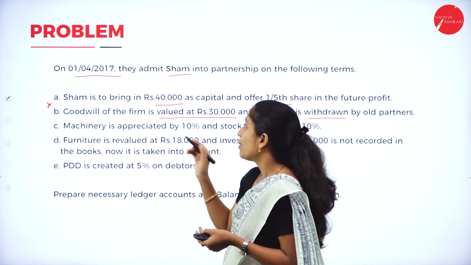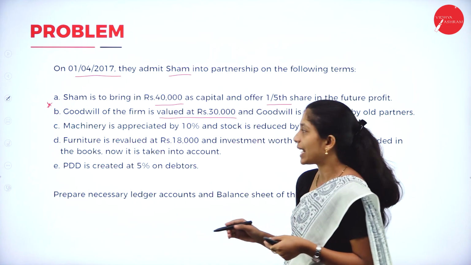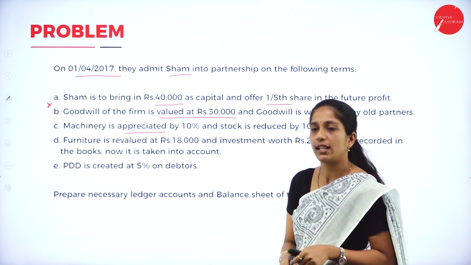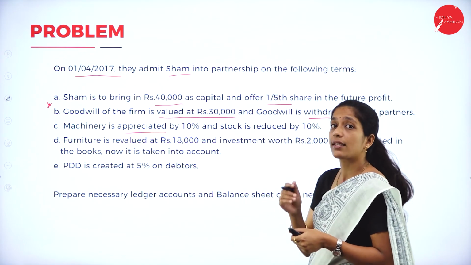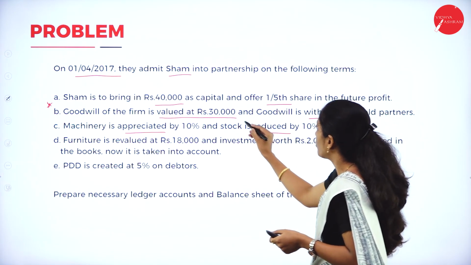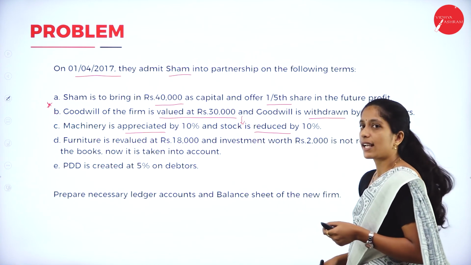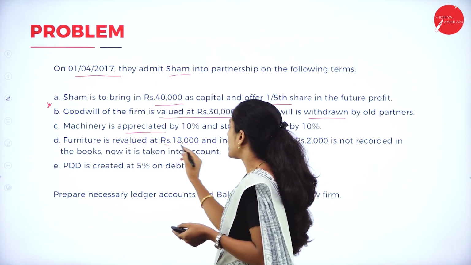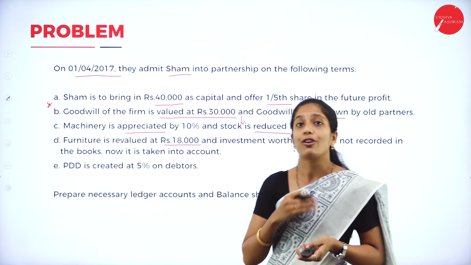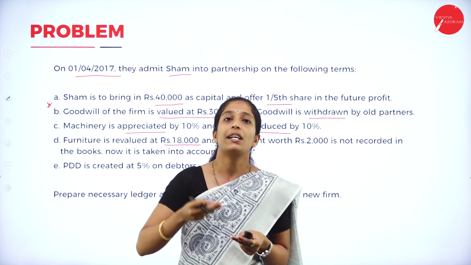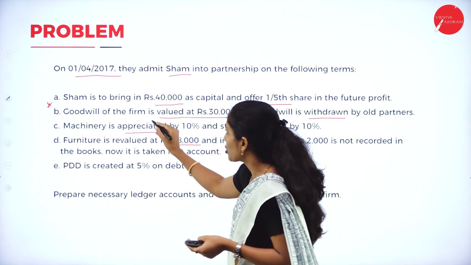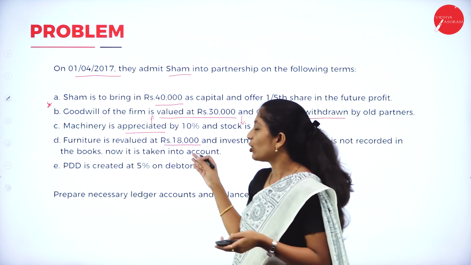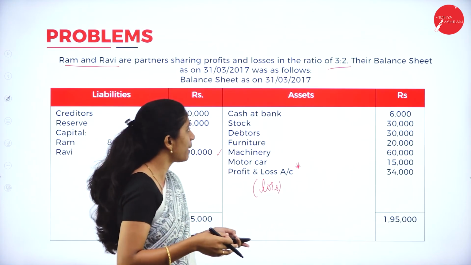And the next one is machinery is to be appreciated by 10%. It is nothing but an increase in the value of machinery. To what extent? By 10%. And stock is reduced, that is, the value of stock has reduced. To what extent? By 10%. Furniture is revalued at rupees 18,000. Now we shall see what the value of furniture is, so that we will come to know whether it has increased or decreased. Here machinery is appreciated, it means it has increased. Next, furniture is revalued at rupees 18,000. Now we shall go through the balance sheet.